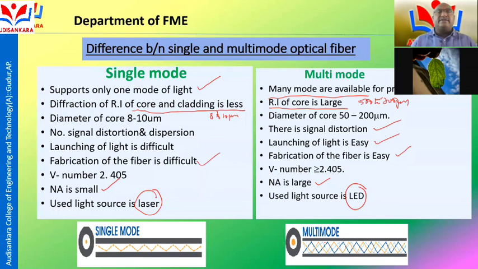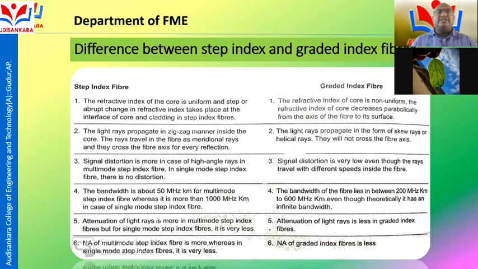Another one is the difference between step index and graded index fiber. My dear students, in step index fiber, the refractive index of the core is uniform, and an abrupt change in the refractive index takes place at the interface of core and cladding. In step index fiber, the light rays propagate in a zigzag or stepwise manner inside the core.